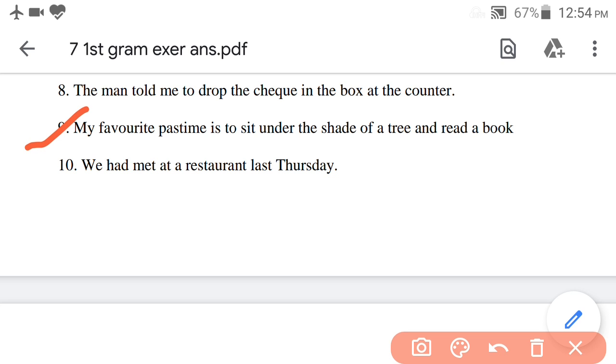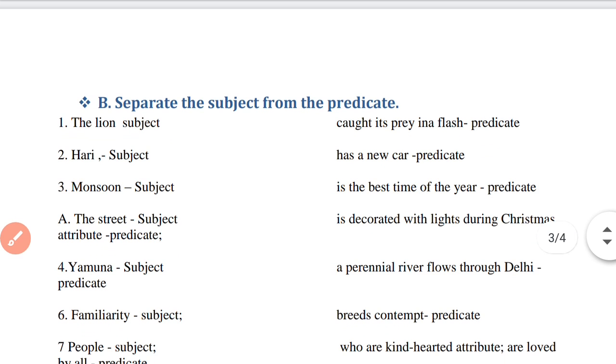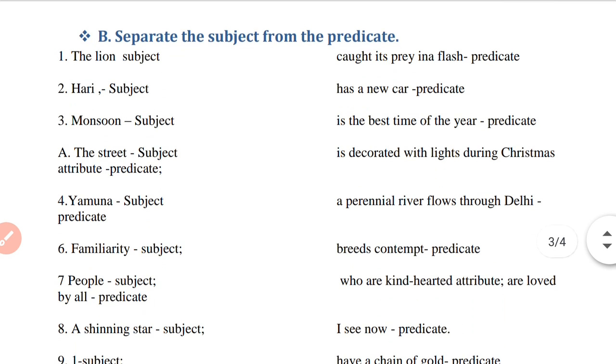Okay. Question number 10. Met had at a restaurant we last Thursday. So here is the answer. That is, we had met at a restaurant last Thursday. Now go to the next page. That is question number B. Okay. Question number B, separate the subject from the predicate.